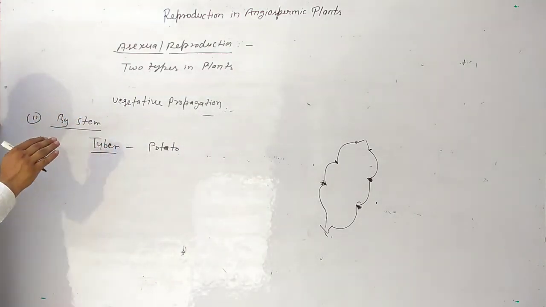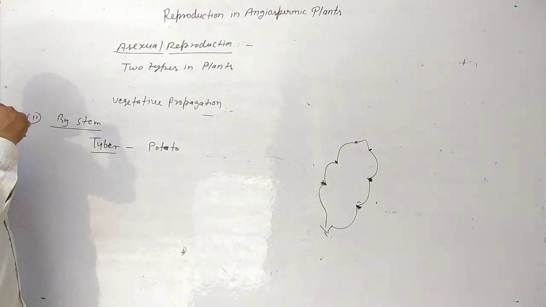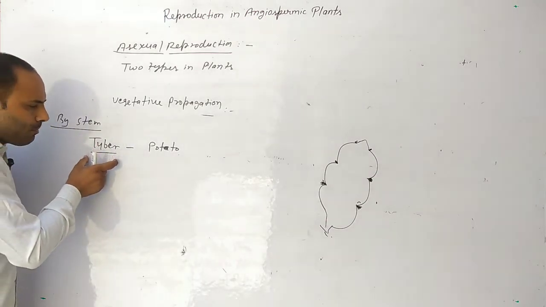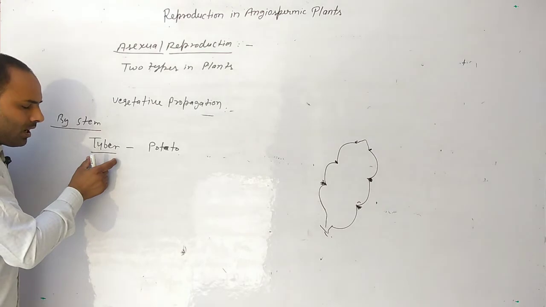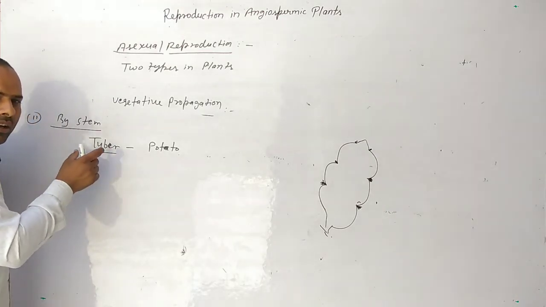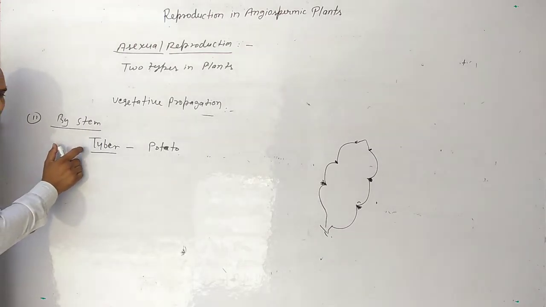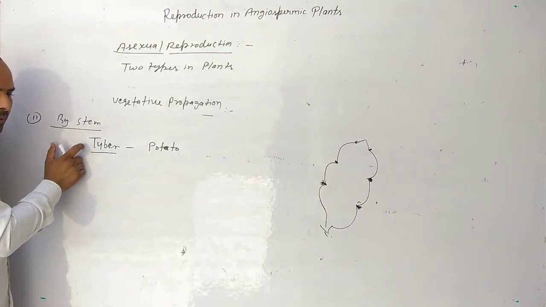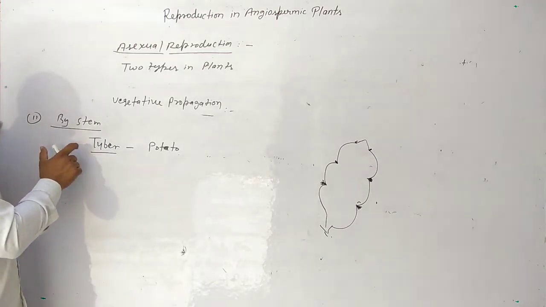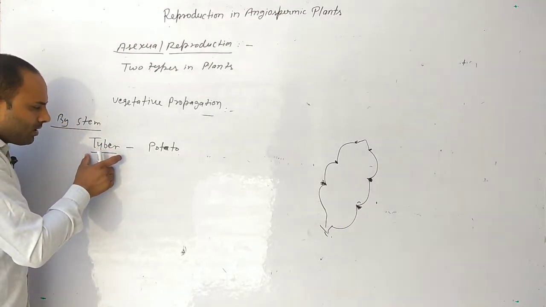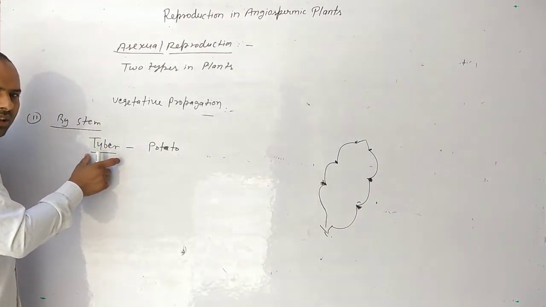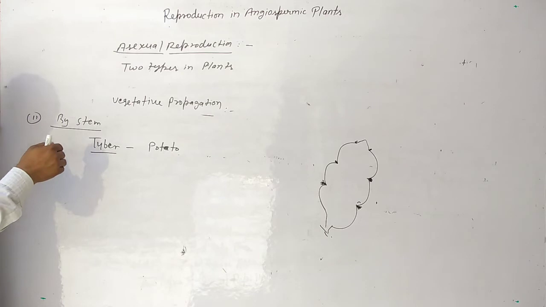A new bud forms from tuber parts. Tuber is an underground part, also known as underground stem. Tuber is a swollen structure where food material is stored.